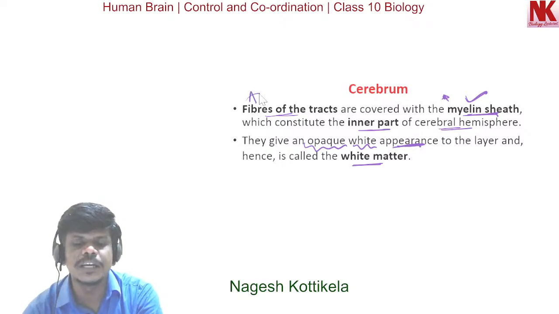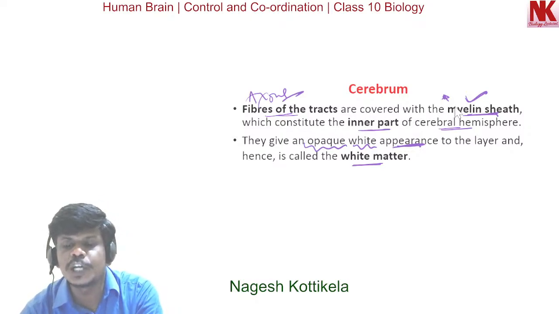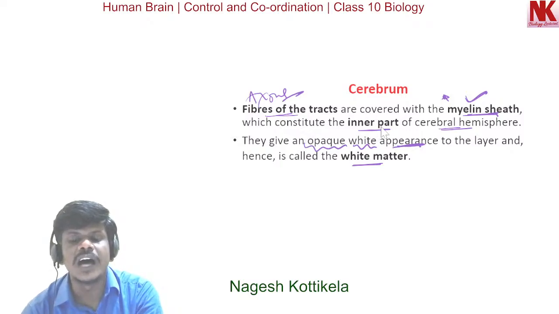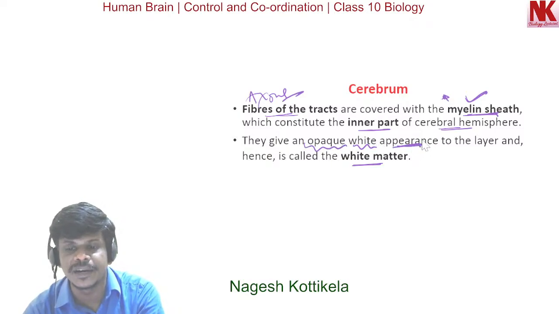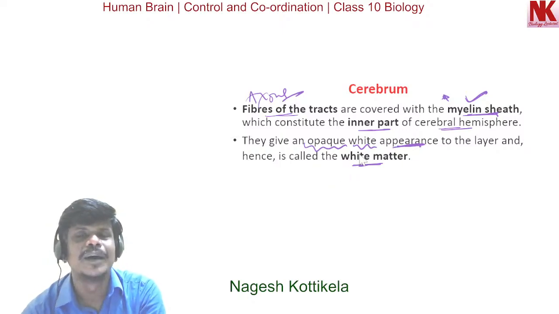Okay, so the fibers are nothing but the axons. So the axons of the neurons are covered with the myelin sheath, which constitute the inner part of the cerebral hemisphere, and they give an opaque white appearance to the layer, and hence it is called white matter.